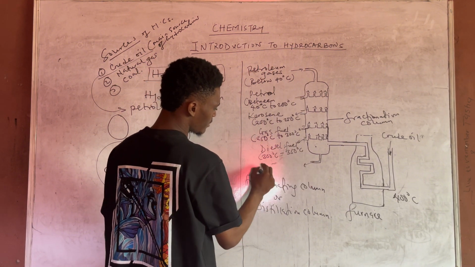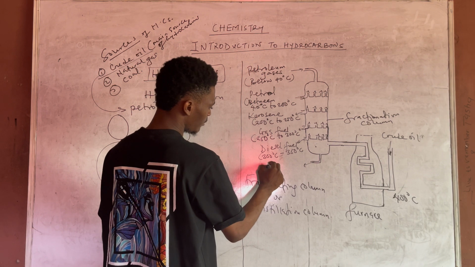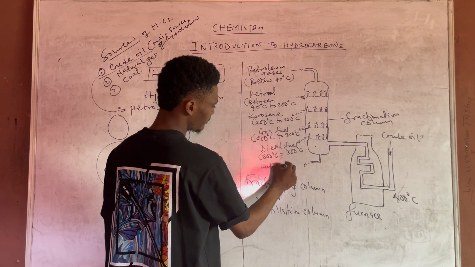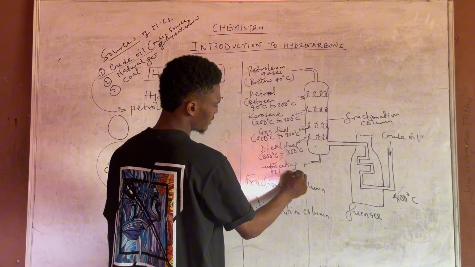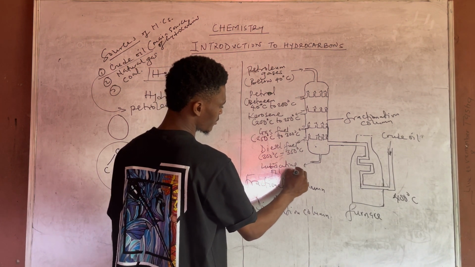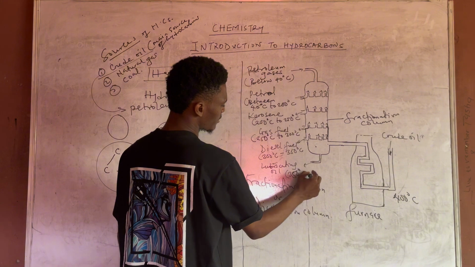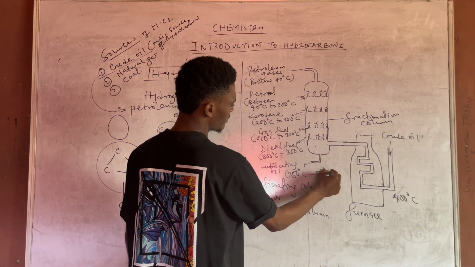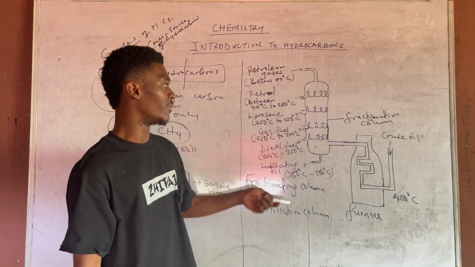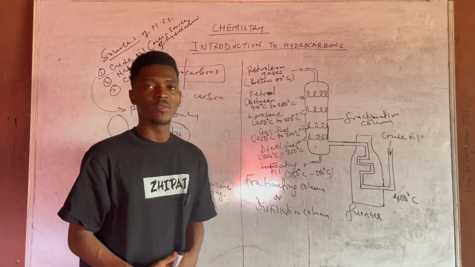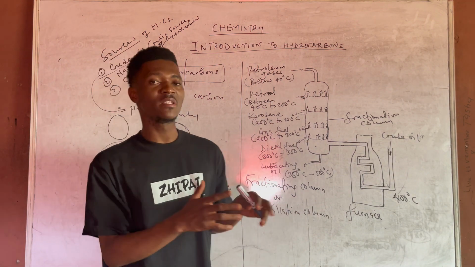While this one is lubricating oil, which is at temperature between 350 degrees Celsius to 500 degrees Celsius. All right. So you just need to take cognizance of all these. All right. Now, these are based on differences in their boiling point.